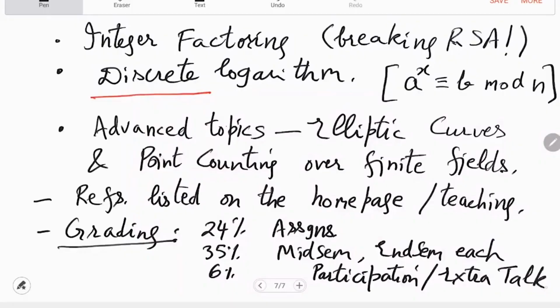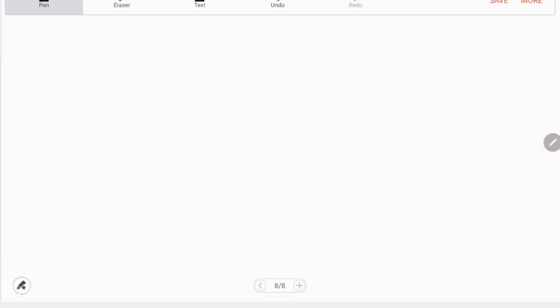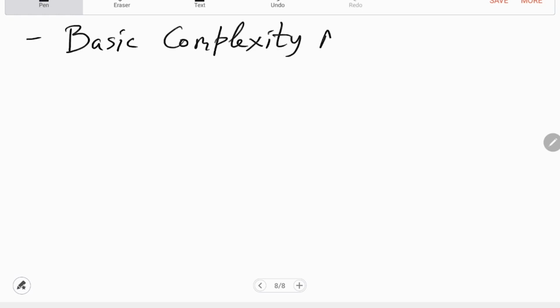Okay, so then in the remaining time we can start mentioning some of the basic notation that we'll be using, and you can brush up the details. So we'll be using some basic complexity notation. All this is trivial for CSE students, but may not be trivial for non-CSE students.